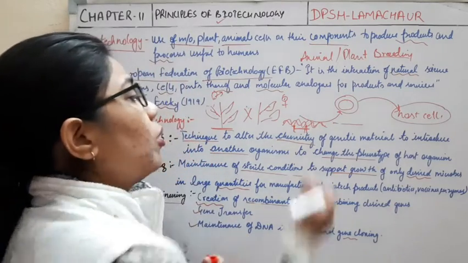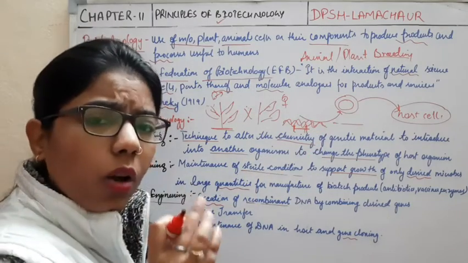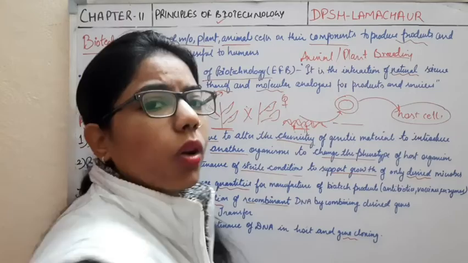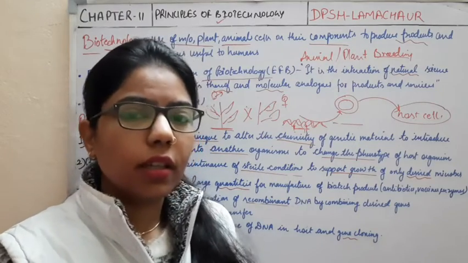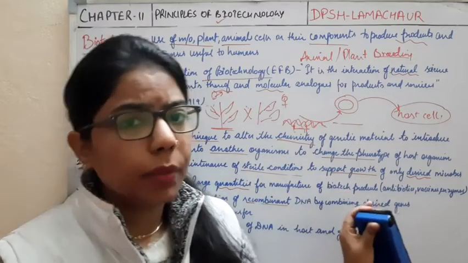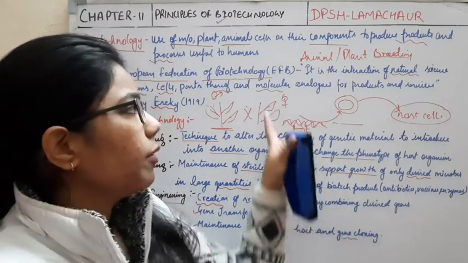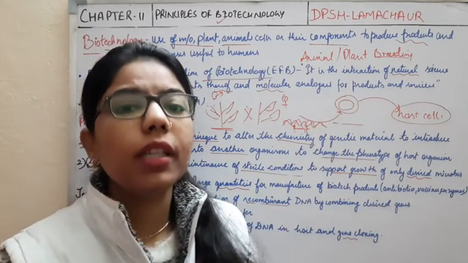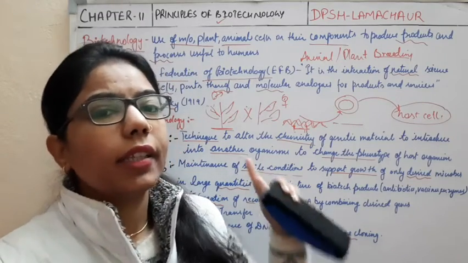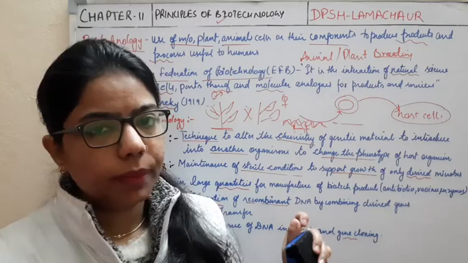So I go for the specific cutting of the desired gene and directly incorporate it into the host cell. By this, we get the desired material. That's why we follow the biotechnology method. This is more precise than the plant breeding method, right?